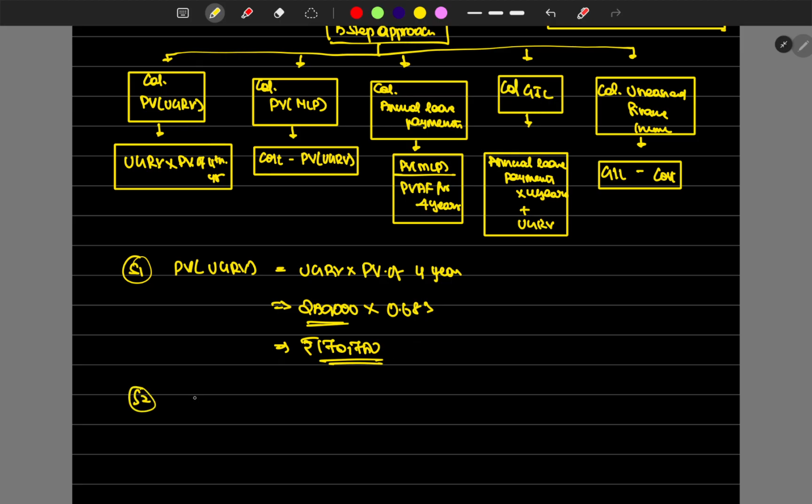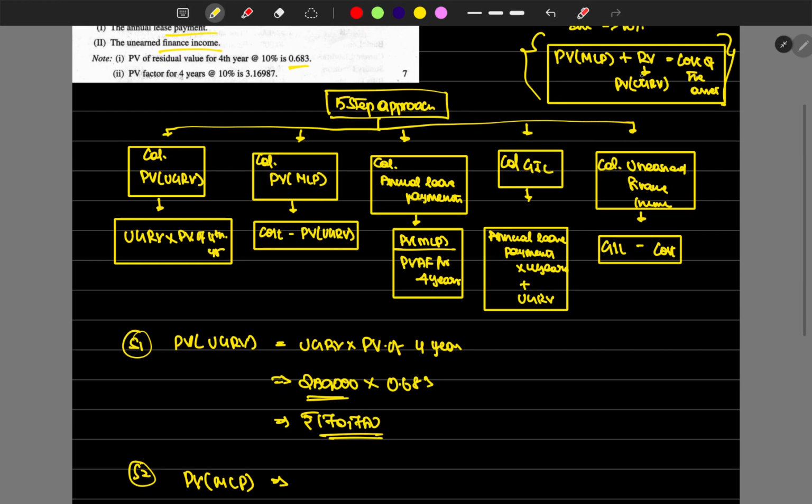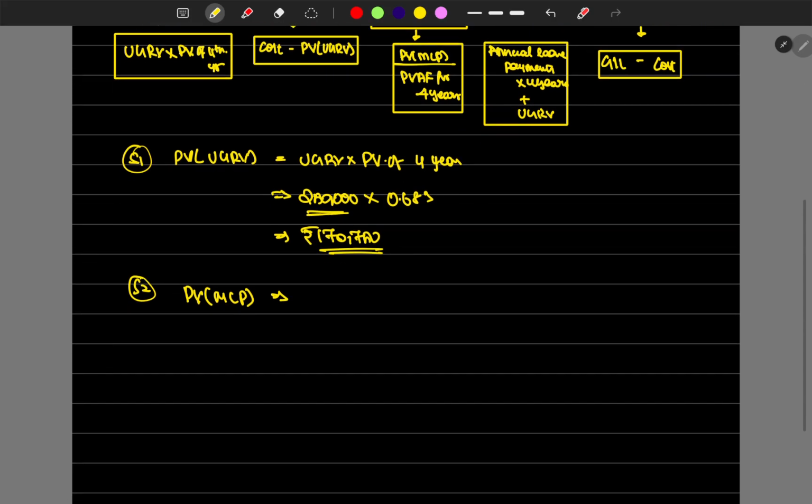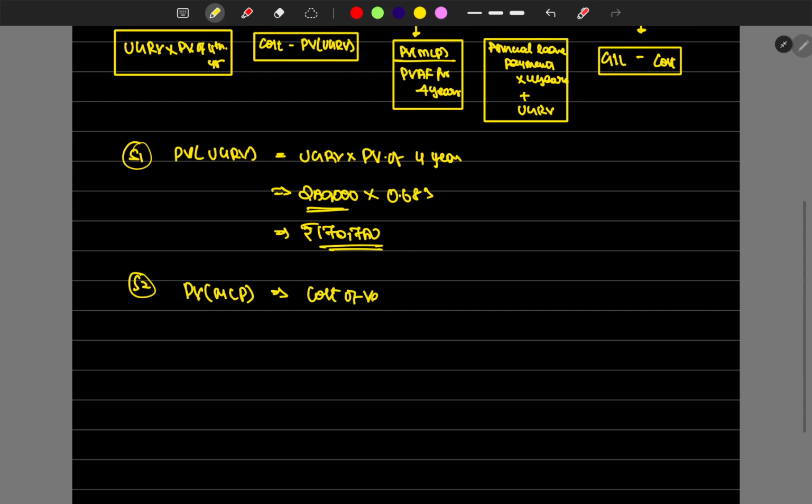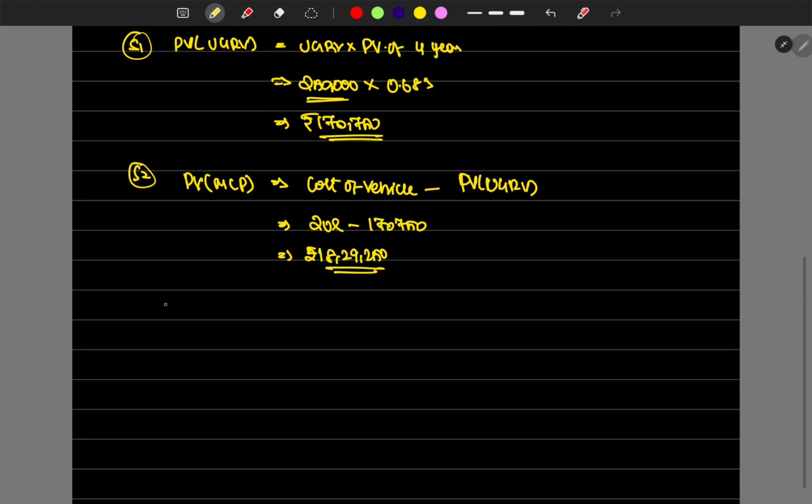Now the next step is PV of MLP. What have they given in the question? PV of MLP is equal to cost of the asset minus PV of UGRV. We have the cost of the vehicle, minus the present value of UGRV. Cost of the vehicle is 20 lakhs minus 1,70,750, which is rupees 18,29,250. So we have found out the present value of MLP also.